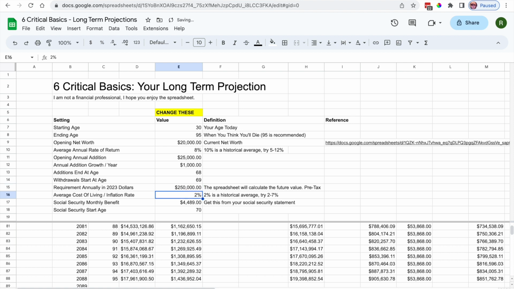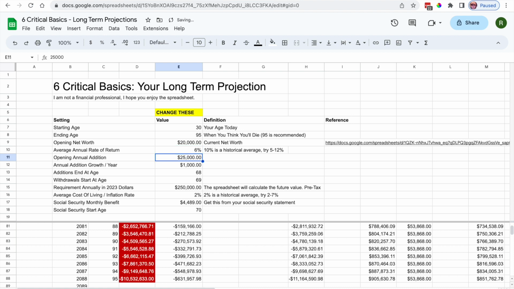Because really, you have no idea at 30 what your requirements are going to be when you're 68. That's just the way it goes. But at these numbers, it actually looks pretty good. Now, if your average annual rate of return goes to something like 6%, of course, then that's pretty low too. 7%? 7% is about the minimum given these numbers where you're going to break even.